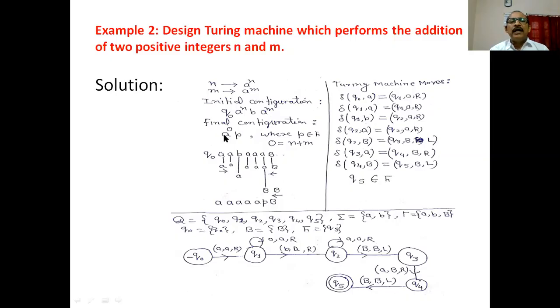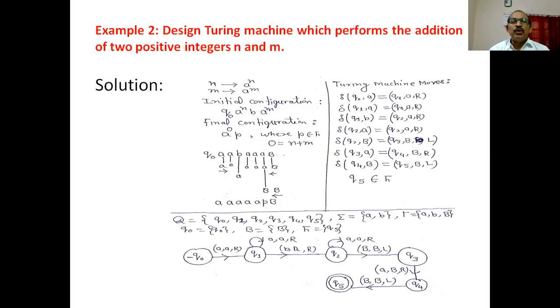You can see a^o followed by p, or p followed by a^o, where p is the element of F and o is equal to n plus m. This n plus m gives the value of the addition of two positive integers.